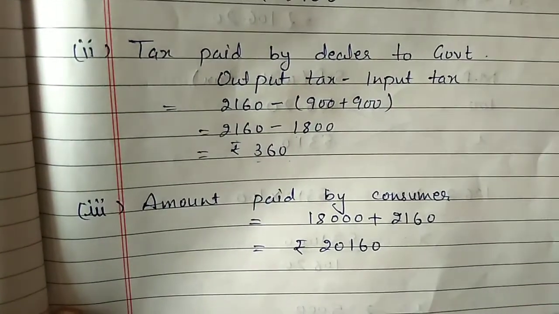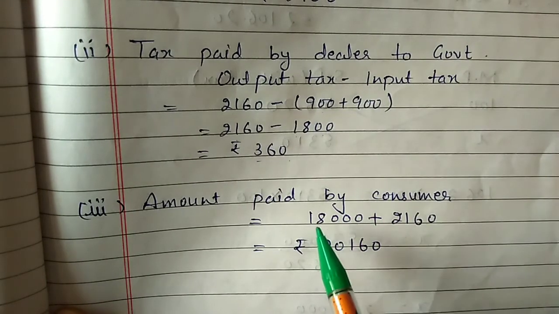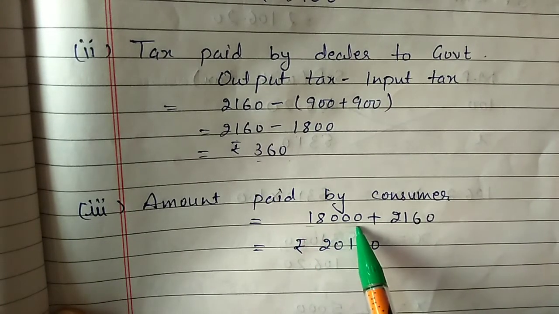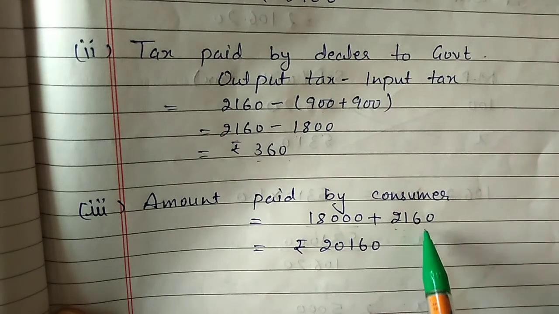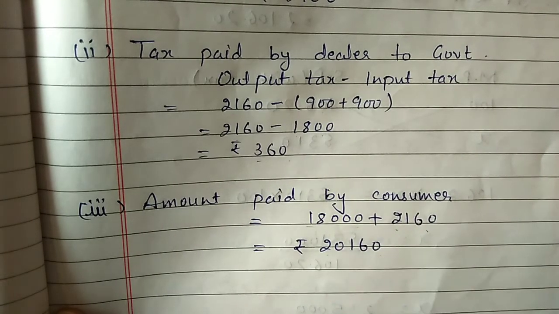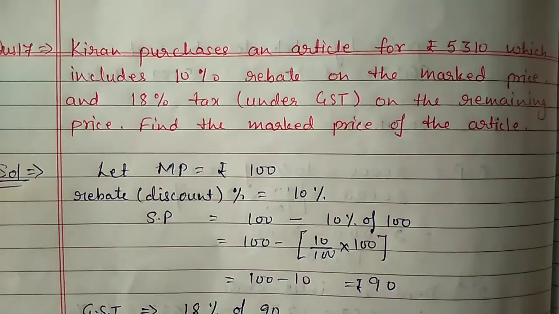Third part, amount paid by the consumer. Consumer paid 18,000 as cost price and along with that 2,160 rupees as tax. So total will be 20,160 rupees.